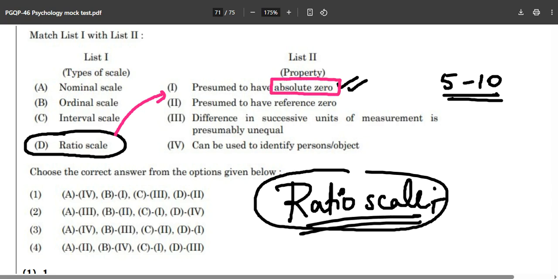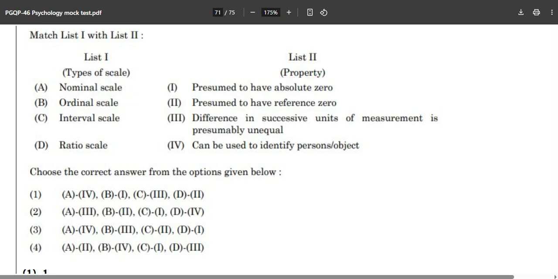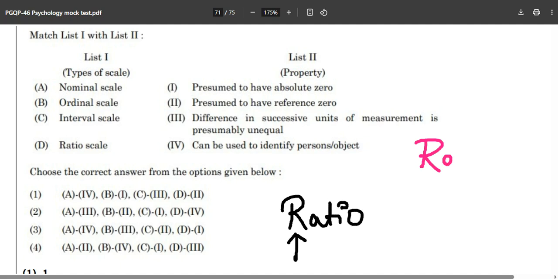Apart from this, you will never have absolute zero in the nominal, ordinal, or interval scale. Never will there be an absolute zero there. Absolute zero will always be in the ratio scale. See, how to remember this? It's just an improvisation right now. R means ratio scale and this is zero. So absolute zero will be only in the ratio scale.